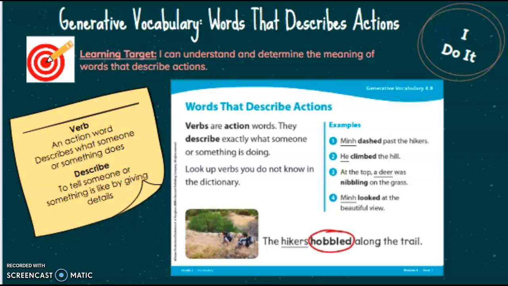Min looked at the beautiful view. Looked is an action word. Min was doing that action. Here's another example. The hikers hobbled along the trail. Hobbled is the verb, and the hikers were the ones doing the action.